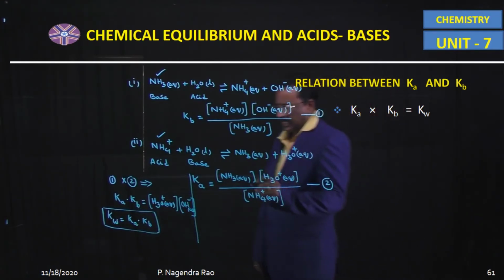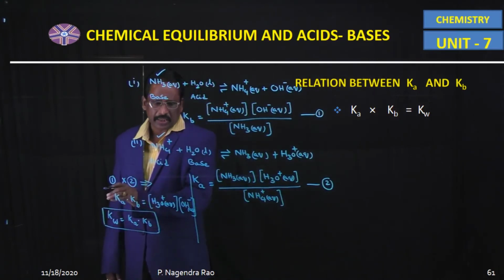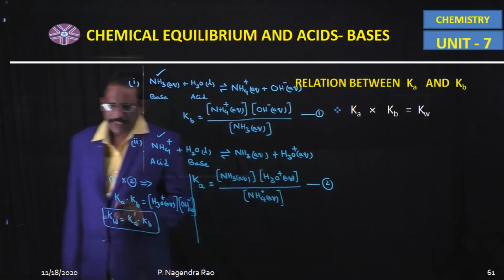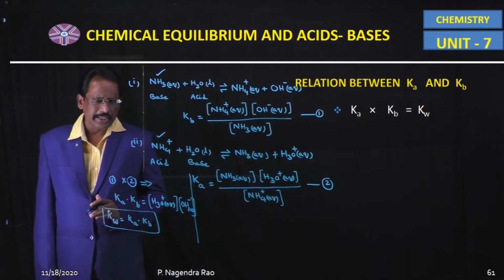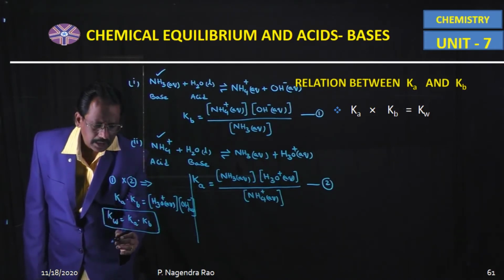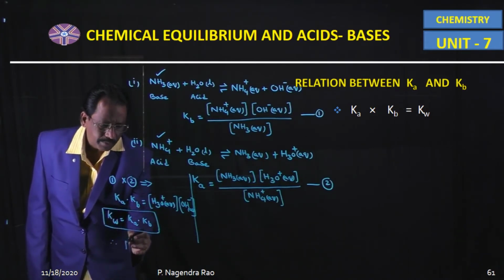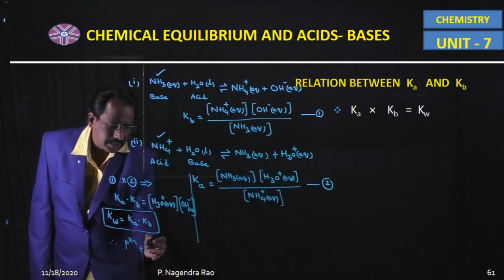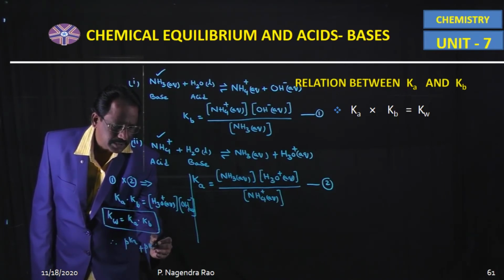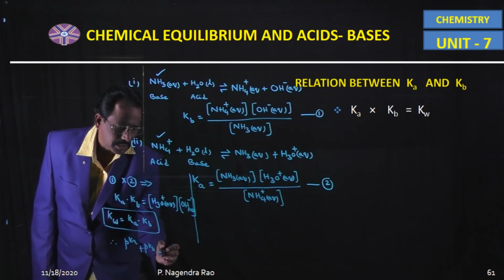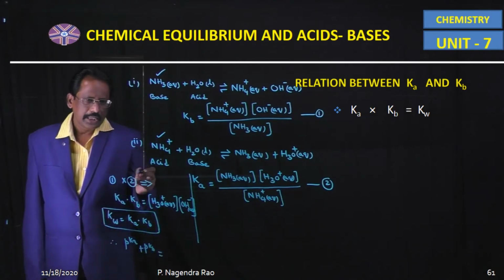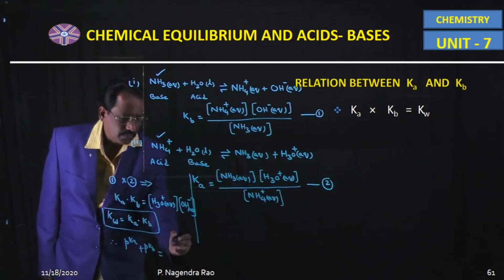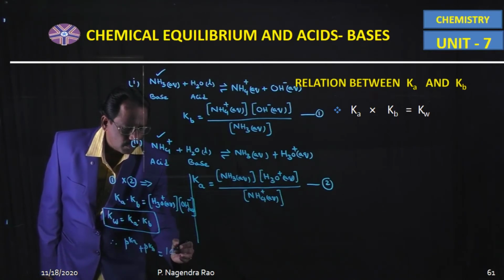If we apply minus log on both sides, pKa plus pKb is equal to pKw, that means 14.